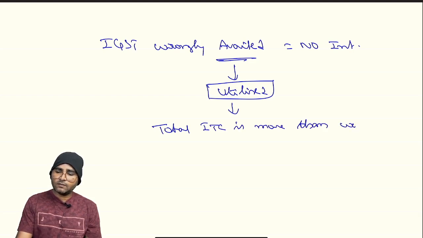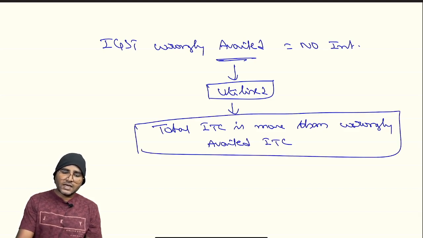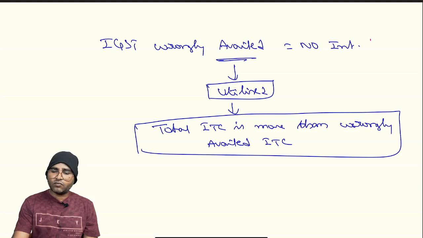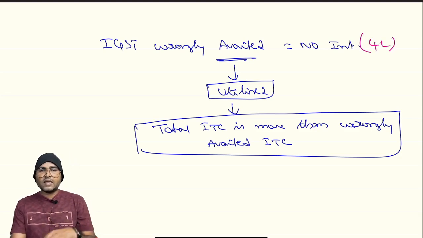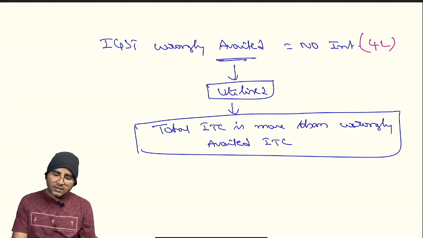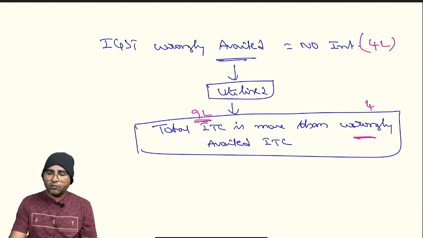You have to ensure whether total ITC is more than wrongly availed ITC. Suppose take an example, ITC wrongly availed is 4 lakhs, right? Total ITC is more than wrongly availed ITC. Suppose total ITC is, let us assume, 9 lakhs, and the amount wrongly availed is 4 lakhs, right?